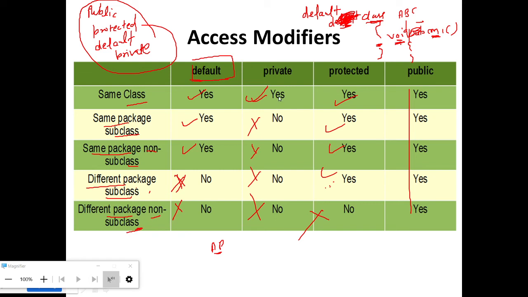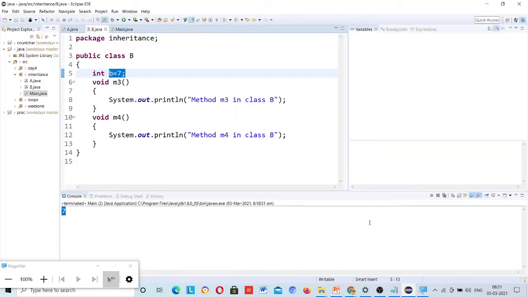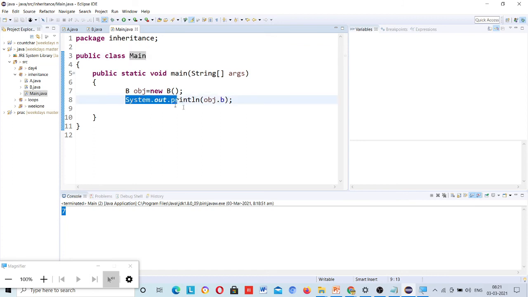Okay, so same package I can use, same class I can use this default, but if I am trying to use this variable inside different class I cannot. There is lots of no here, then you can relate it. Default we can use in different class, but we need to create the object. Of course need to create the object if you want to use something inside same class, of course, also.